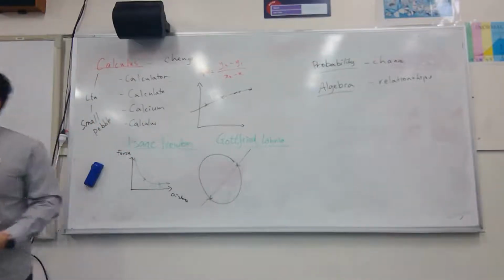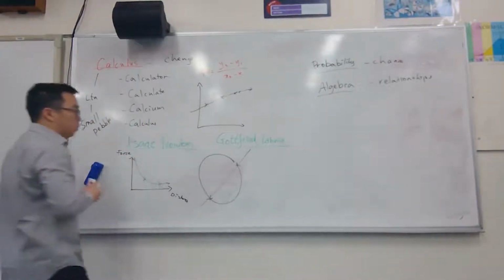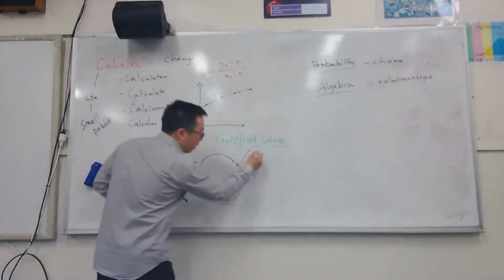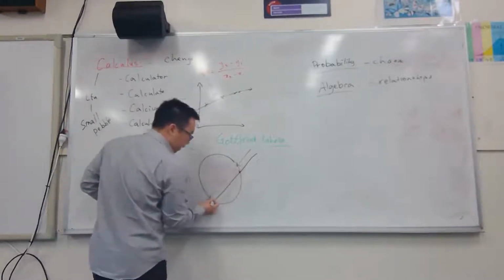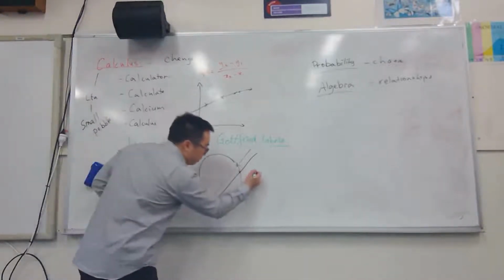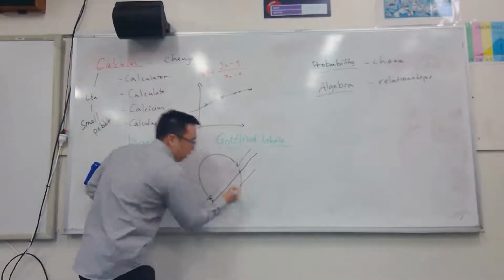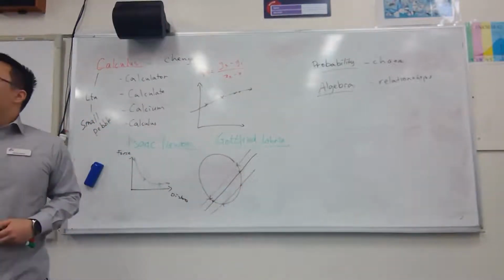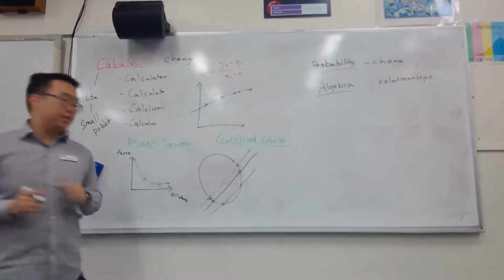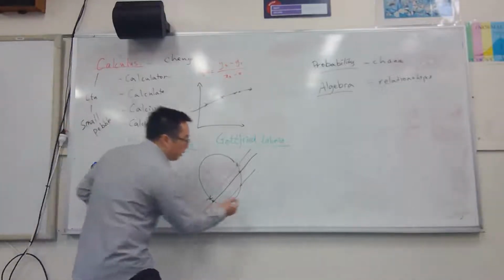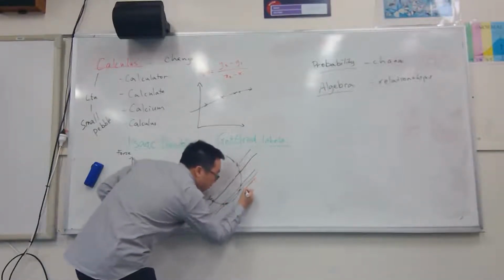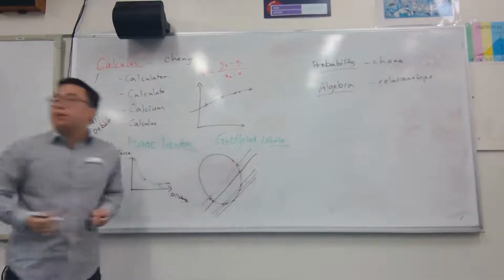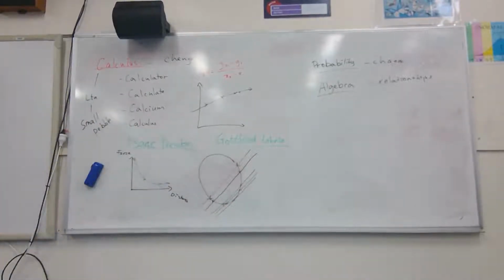Now, he said, what if I wanted to find the gradient at this point right there? So I can draw parallel lines and get closer and closer. So we know those 2 points there. Would you agree it has the same gradient as this line right here, assuming that they're parallel? Now the intersects are slightly closer. Do the same thing. The distance between the points gets smaller and smaller, until a certain point where they're so close that it only touches the circle at one point. That's called a tangent.